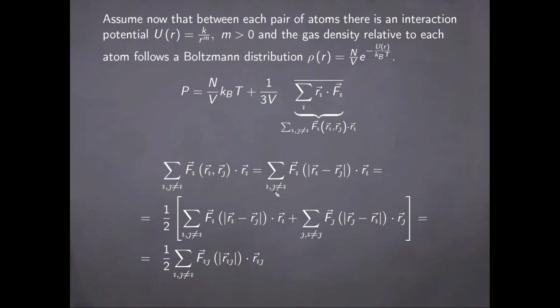And now we can break up this sum into two equal parts, which we can write as the terms here and here. And using the law of action and reaction in its strong form, we know that these two terms will be equal up to the sign.